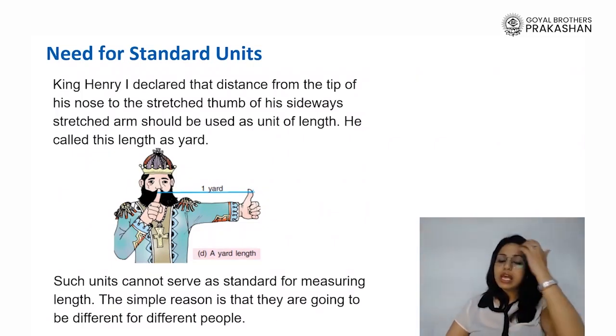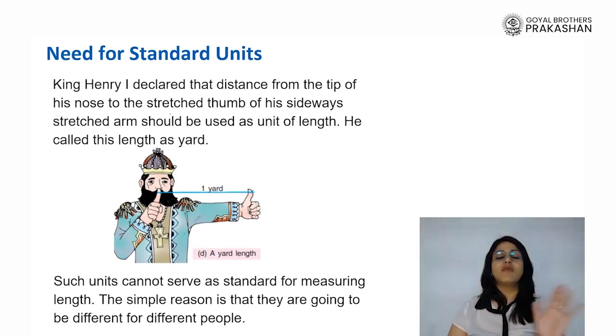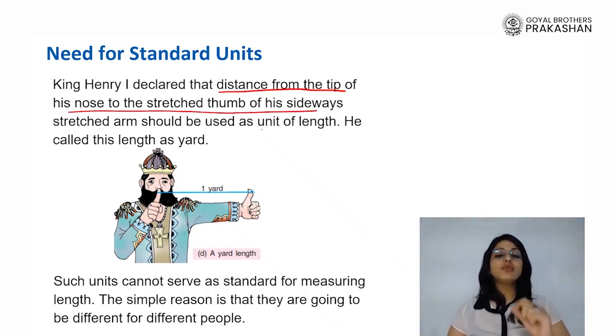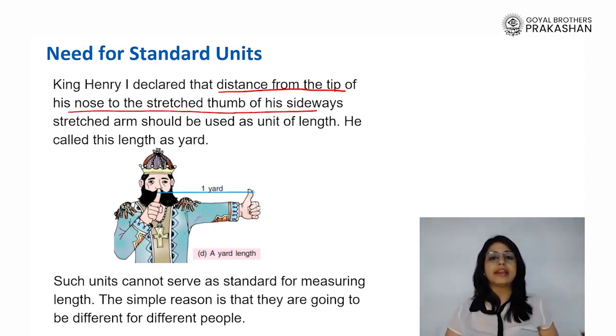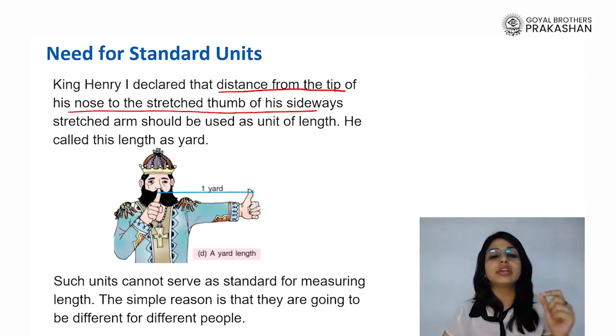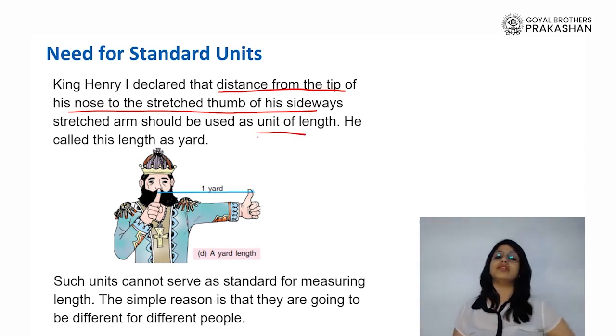For example, King Henry I once declared that the distance from the tip of his nose to the tip of his stretched thumb, sideways, should be the unit of length. So, if you take your nose as the first point and stretch your hand out till the tip of the thumb, that distance is what he called the unit of length.